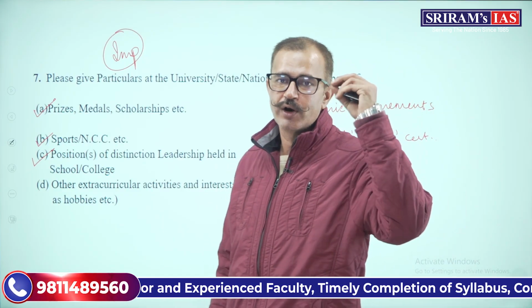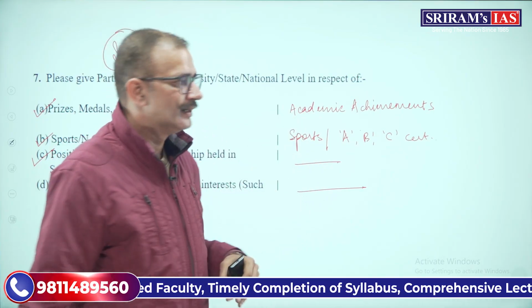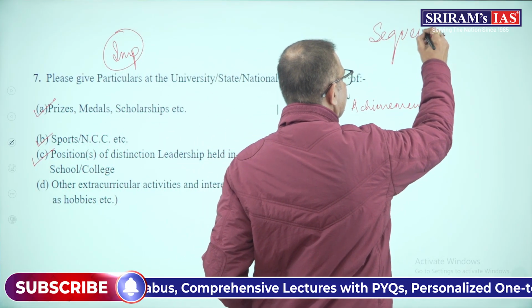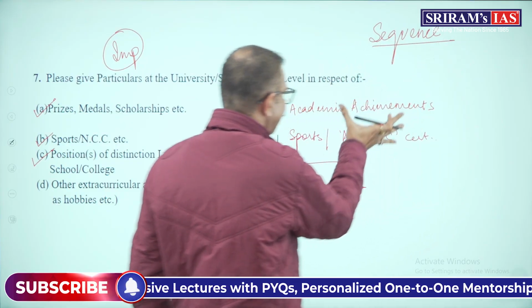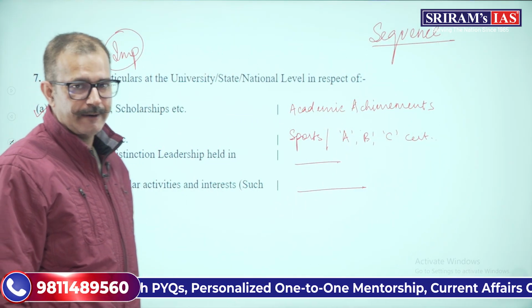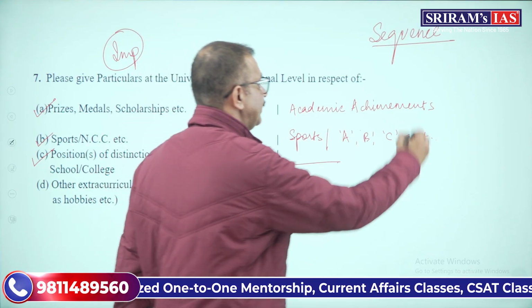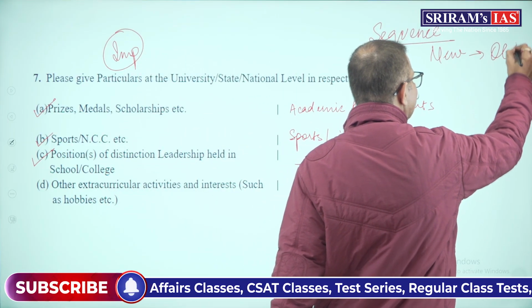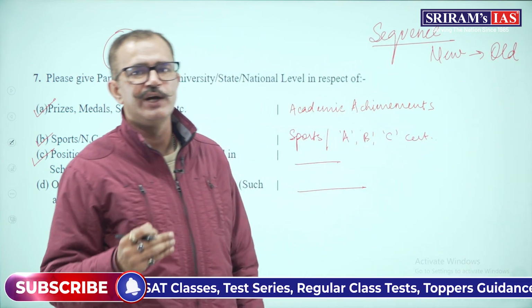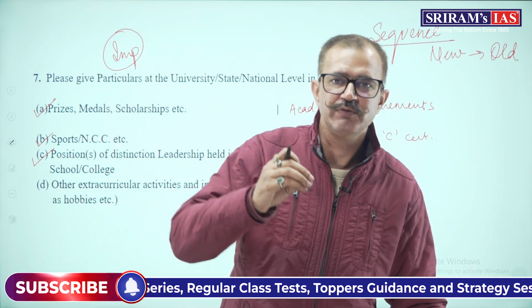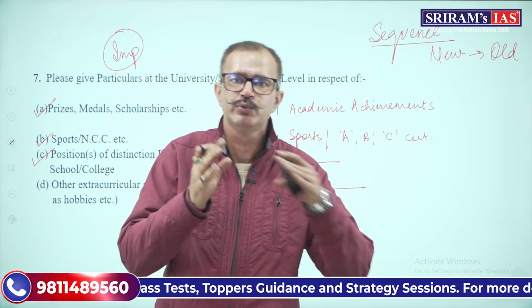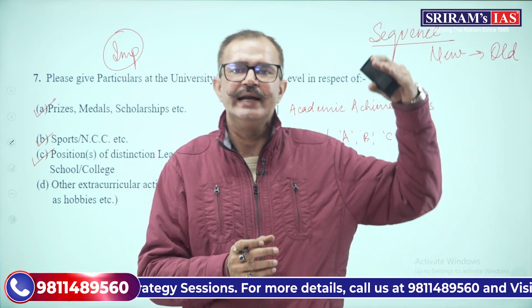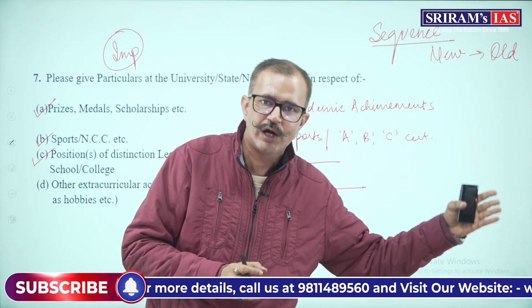Now, one more important thing you have to keep in mind is the sequence of the different achievements that you are mentioning. The sequence should be from new to old, and not from the old one to the new one. That is, the first mention would be about any achievement that I got in 2025, then 2023, then 2020, then 2017 or 2016.